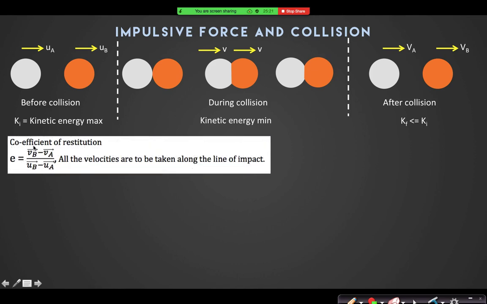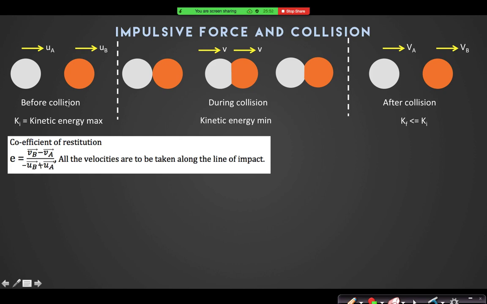This equation is known as the coefficient of restitution. It says E equals VB minus VA divided by UA minus UB. In the numerator, VB minus VA is the relative velocity of separation.